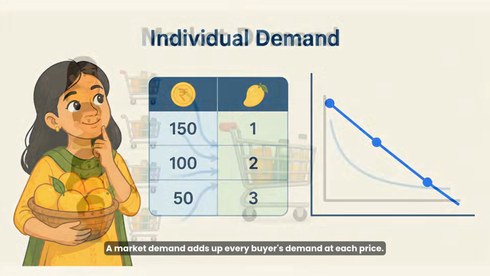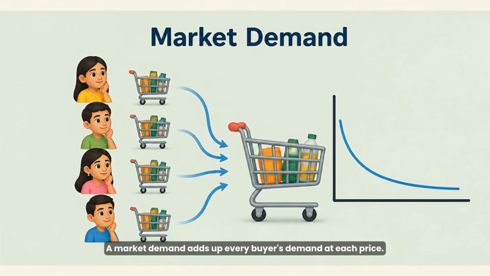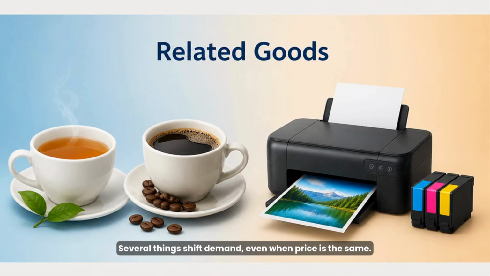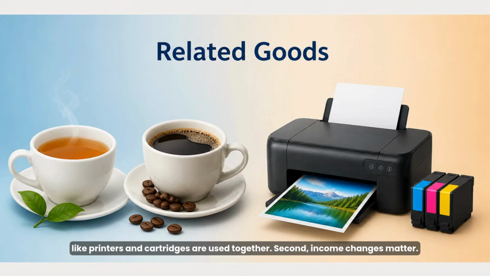on a graph. Market demand adds up every buyer's demand at each price. If several buyers behave like Shrivalli, a price drop creates a much larger total increase in quantity demanded, so the market curve looks flatter. Several things shift demand even when price is the same. First, the price of related goods matters. Substitutes like tea and coffee can replace each other, and complements like printers and cartridges are used together.